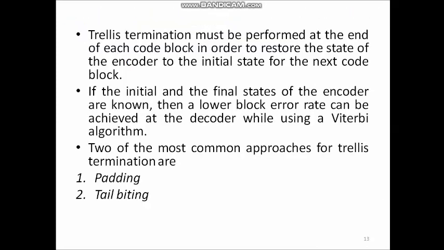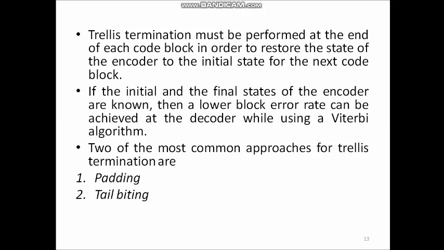In this convolutional coding method, we need to use trellis termination. This trellis termination ensures that the end state and the start state, or initial state, of the encoder are the same.